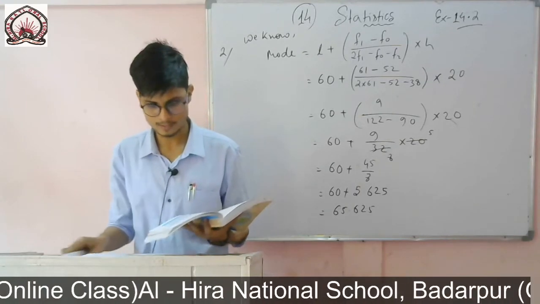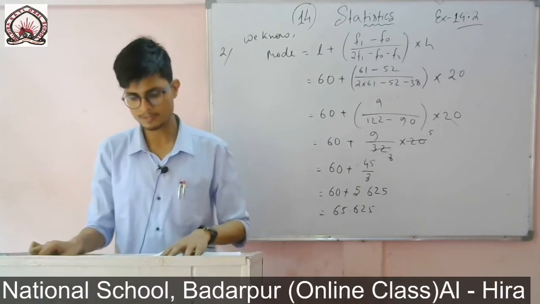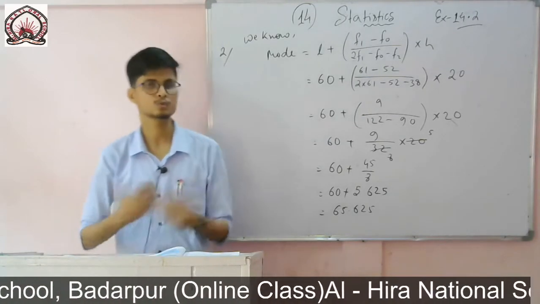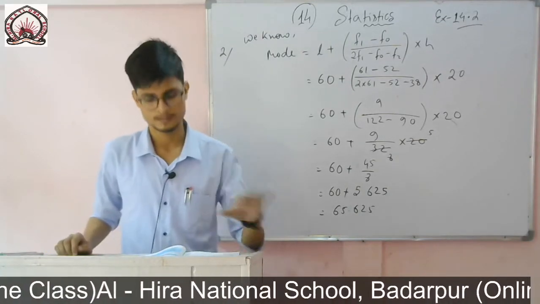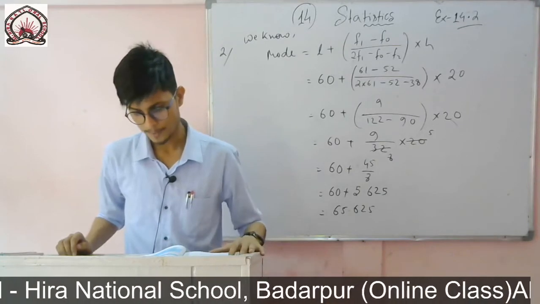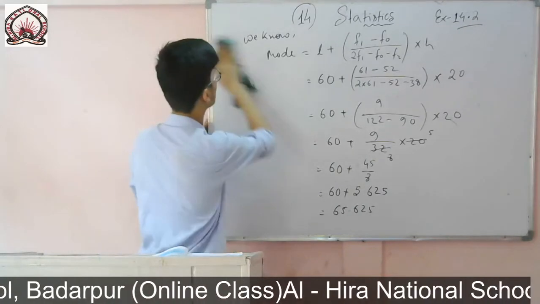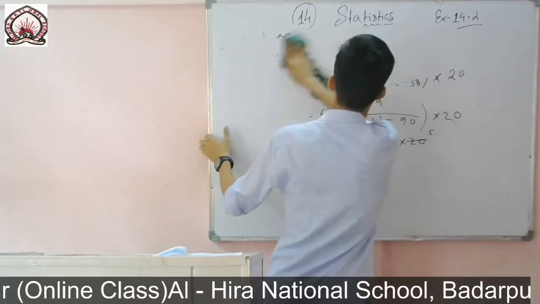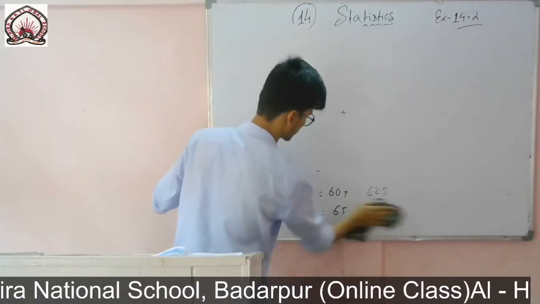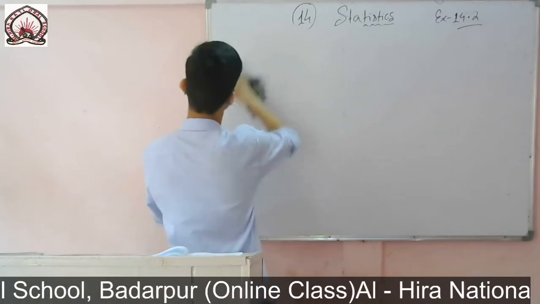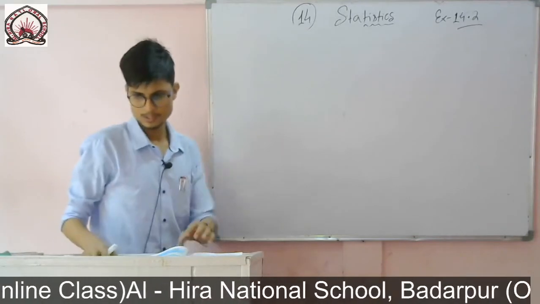Now exercise 14.2, the question number 1 which I have left, now I will do it. Why have I left this one? Because here two things I have to find. First of all, I have to find the mode, and then I have to find the mean, and then I have to compare and interpret the two measures of central tendency. So now we'll do question number 1, same like this one. Question number 1.